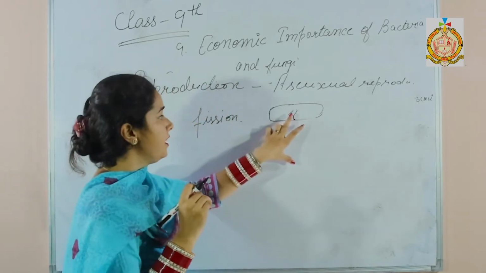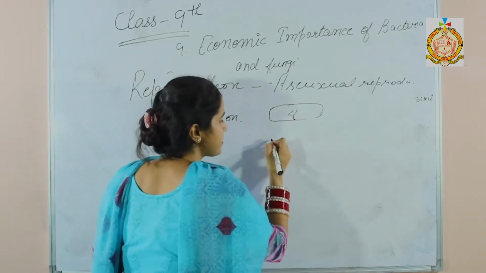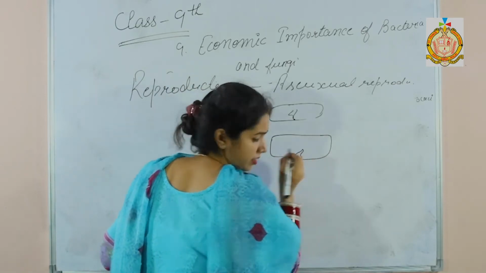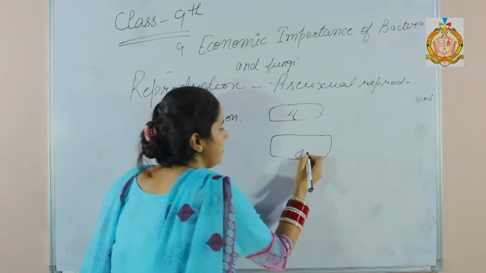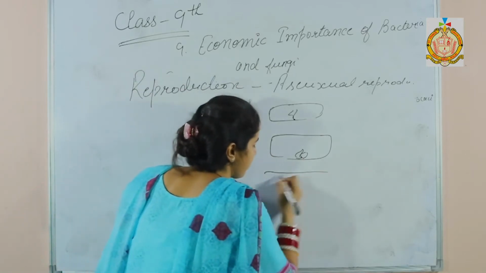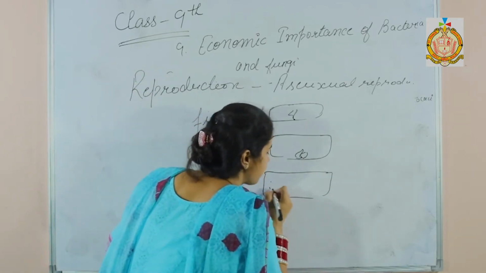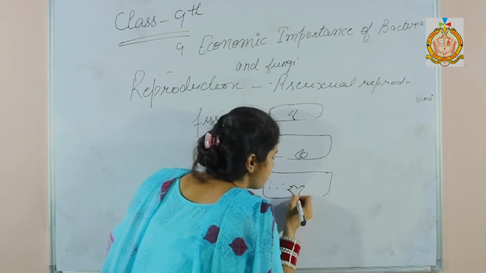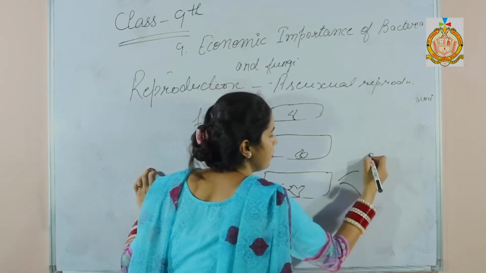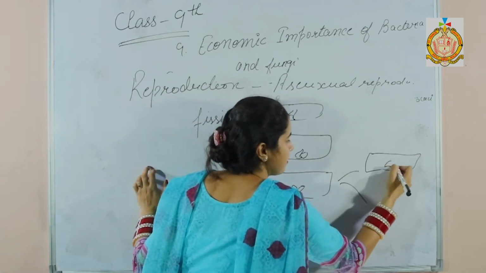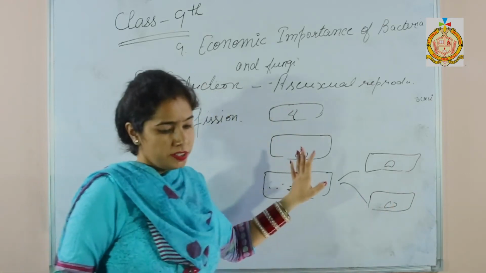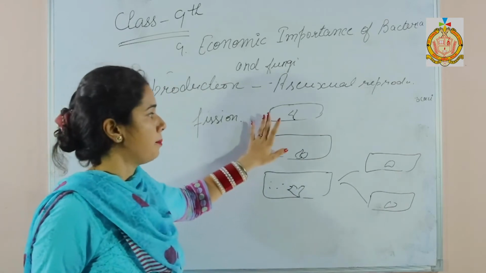Then first of all, the DNA present duplicates. Slowly the cytoplasm also separates, and in the end there are two bacterial cells. So this is the reproduction in bacteria by fission.